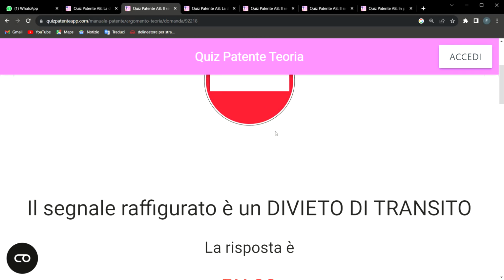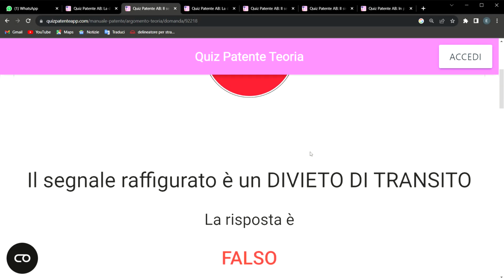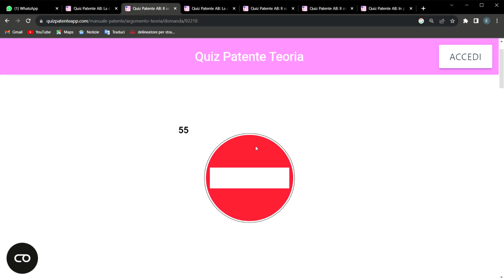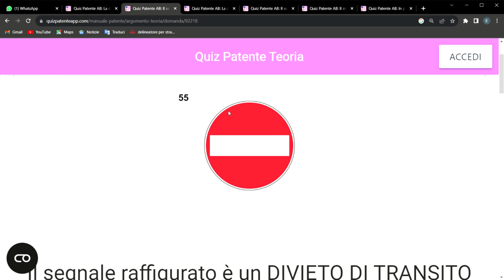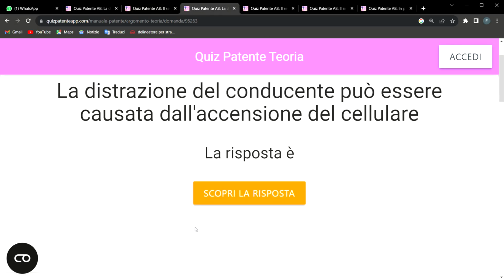This is not a divieto di transito. When we are talking about divieto di transito, it is different from this one. This one is a divieto di accesso. This sign is usually found on a road known as senso unico, a one-way road. It only permits vehicles to come out, but it does not permit vehicles to have access or entry at the beginning of the road that has this symbol. So take note of that.